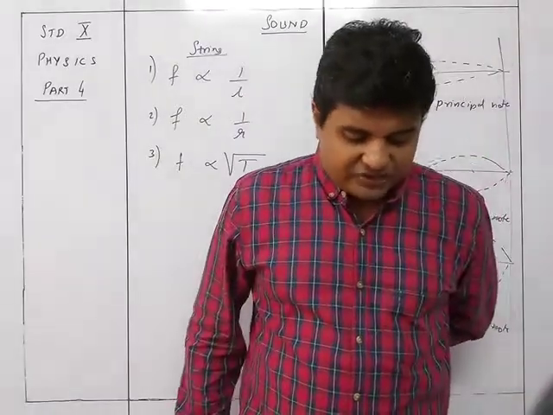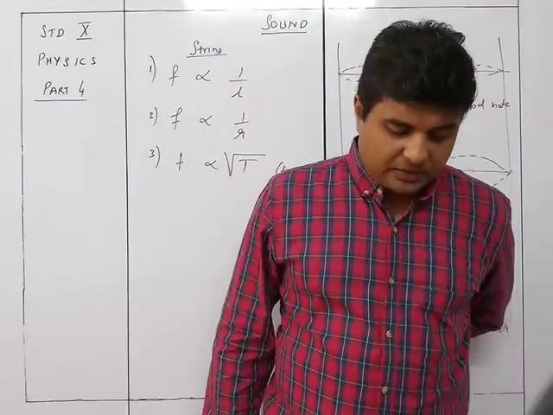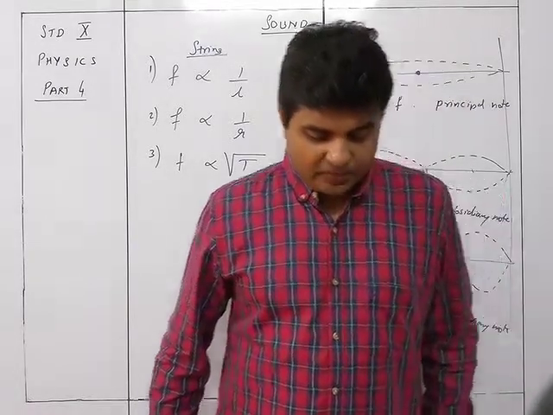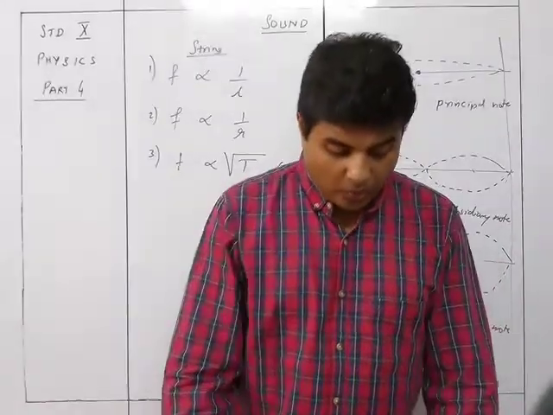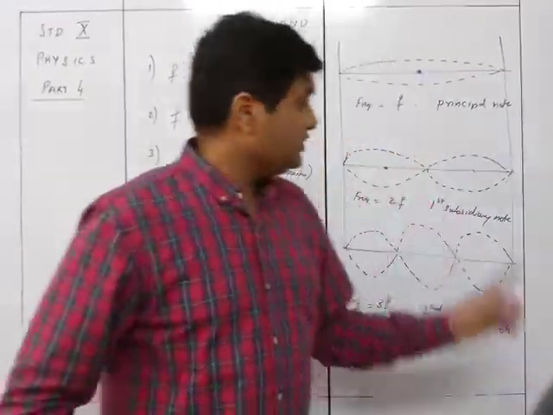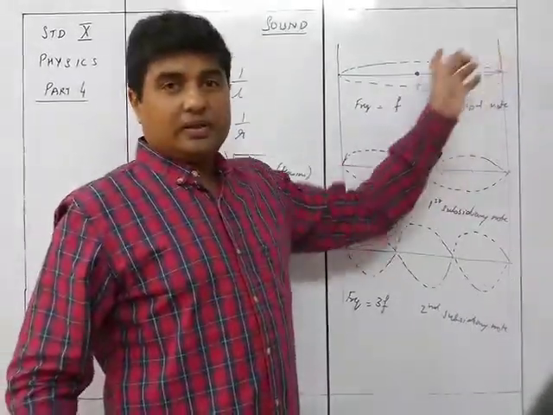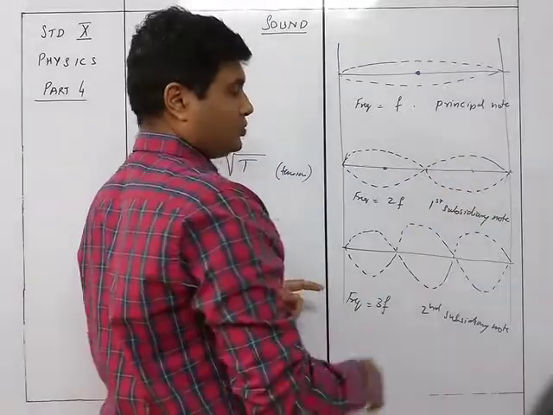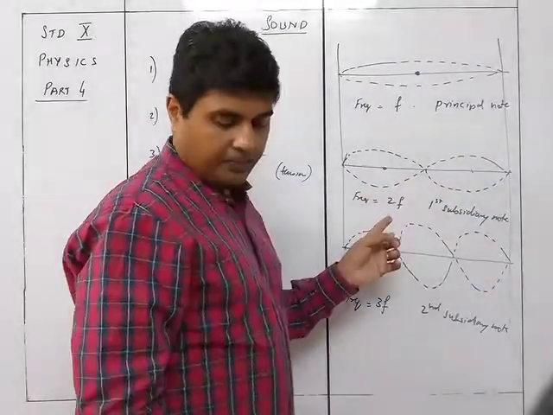If L is the length of the string stretched between its ends, the wavelengths of the different modes in A, B, and C will be 2L, 2L upon 2, and 2L upon 3. This will be one length, so 2L will be the total wavelength. One wavelength will be 2L. How much wavelength will come here?